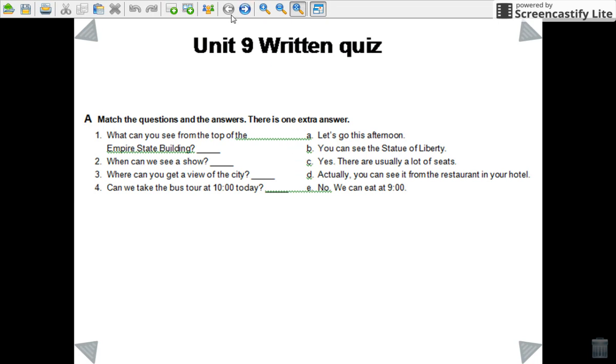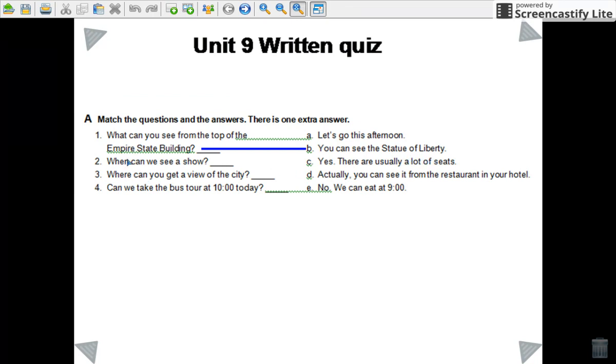So the first exercise asks you to match the questions and the answers. And there is one extra, okay? Here goes from 1 to 4, and here from A to E. So the first says, what can you see from the top of the Empire State Building? Let's see if you're right. That's it. You can see the Statue of Liberty.